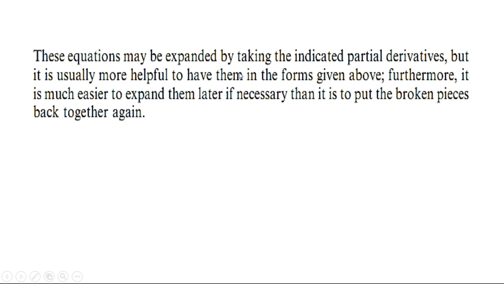These equations may be expanded by taking the indicated partial derivatives, but it is usually more helpful to have them in the forms given above. Furthermore, it is much easier to expand them later if necessary than it is to put the broken pieces back together again. So we can use these equations directly to find the potential.